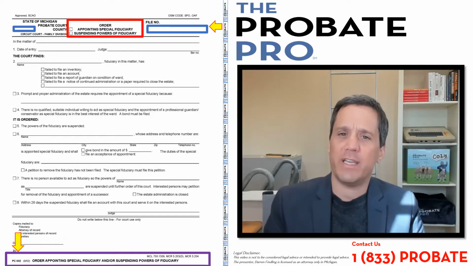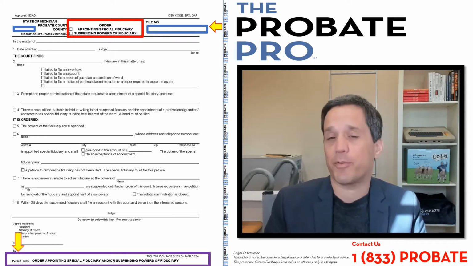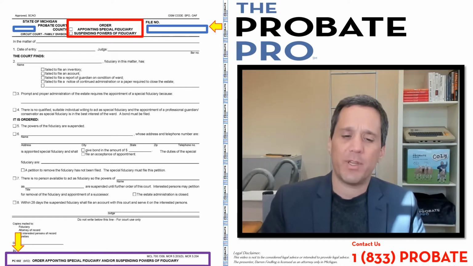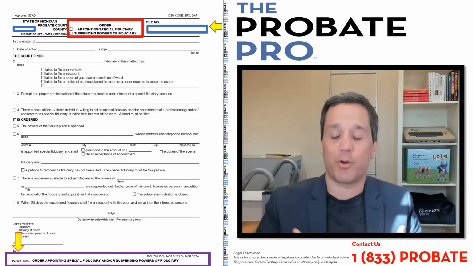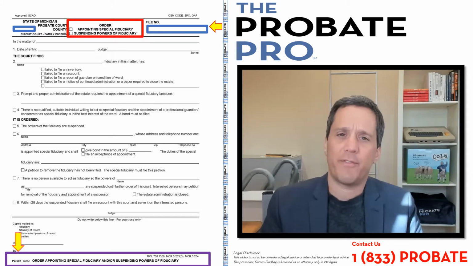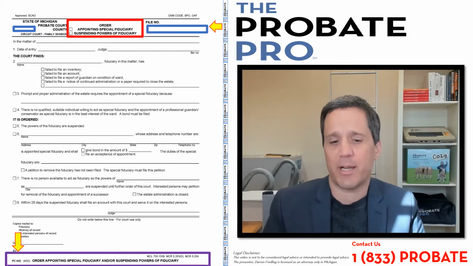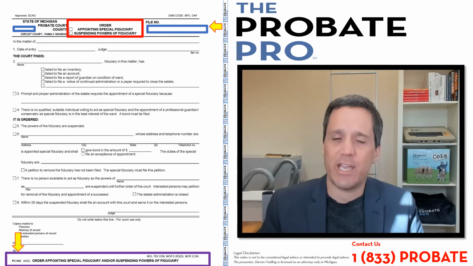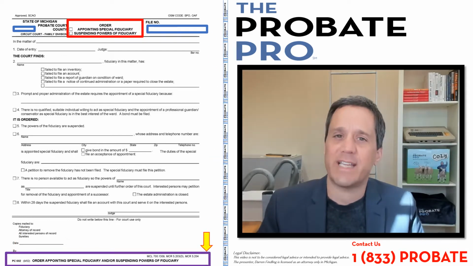A fiduciary is a person appointed on behalf of another to be responsible for those affairs and to look out for that individual beyond and above their own interests. So a fiduciary can be a personal representative, a trustee, guardian, conservator, etc. All of these SCAO forms are created by virtue of various statutes and court rules.